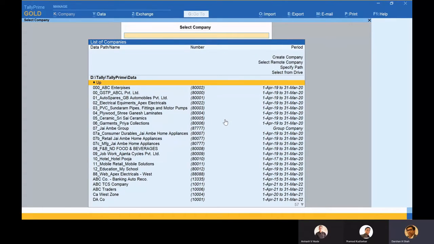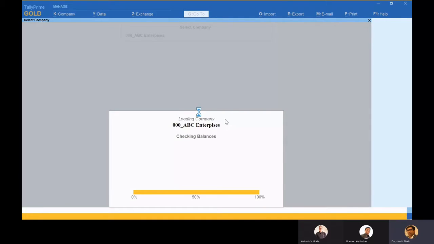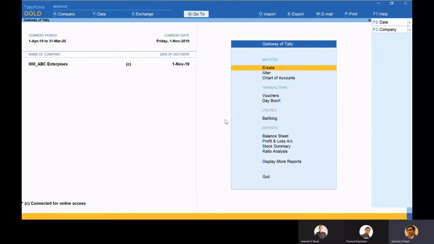So this is for people who are exhaustive users of Tally, and they know about this when they are keeping data at different places. So now let me take you to one of the companies. Let's say ABC Private, ABC Enterprise, we will look into it. We give the username and password, and this opens up the company. I hope you would like the color and flavor of Tally with which it is having the top menu bar, and once again your familiar gateway of Tally is back.